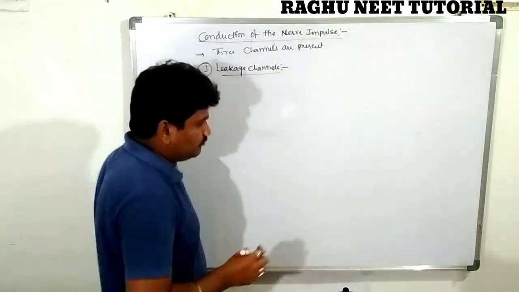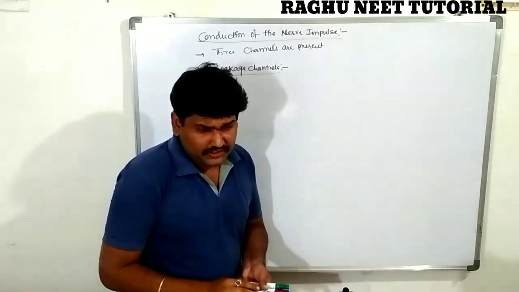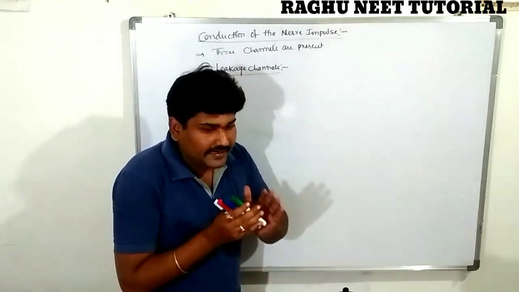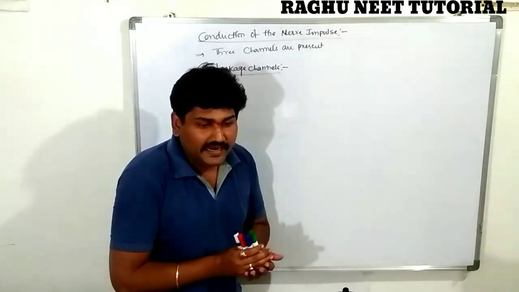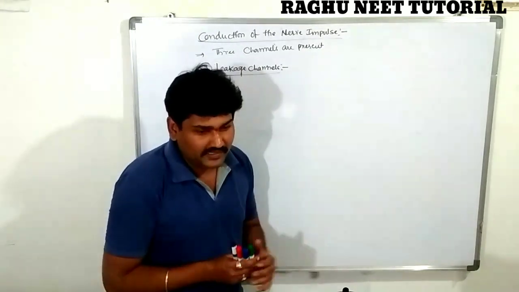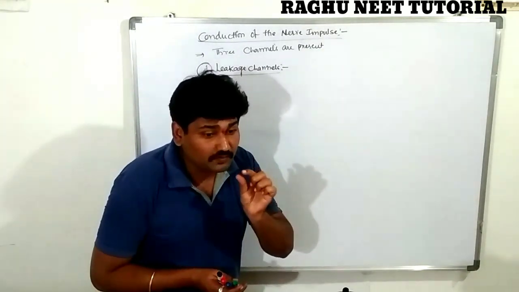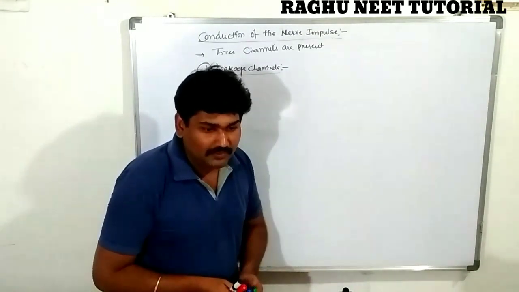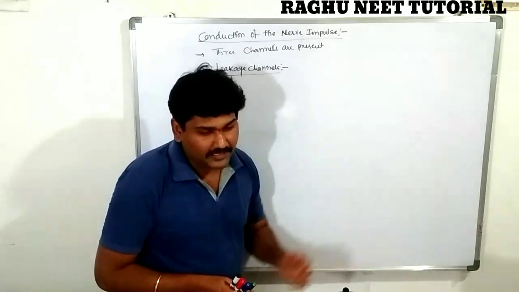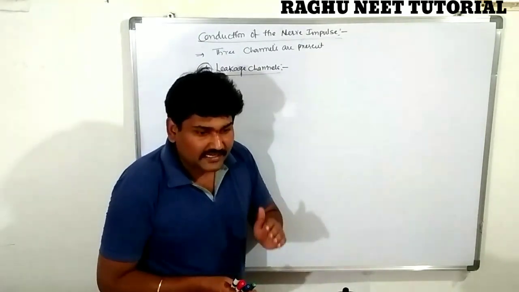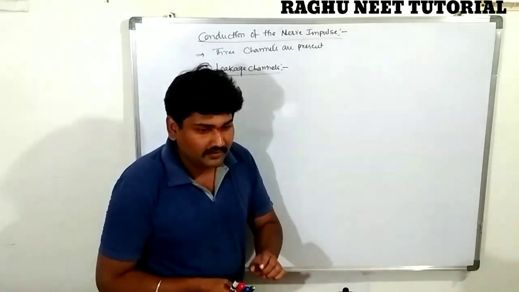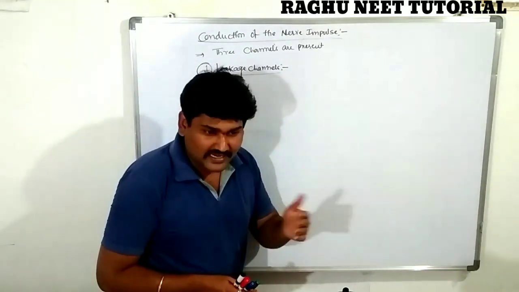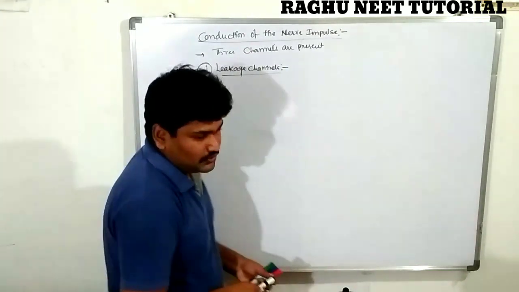So the leakage channel. In the nerve region, in the ECF, the extracellular fluid, there is more potassium. On the surface of the axolemma there is more sodium. The inner side, the cytoplasm, is negatively charged, and the outer surface has a positive charge.